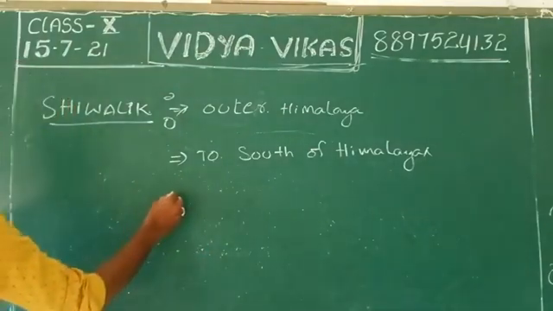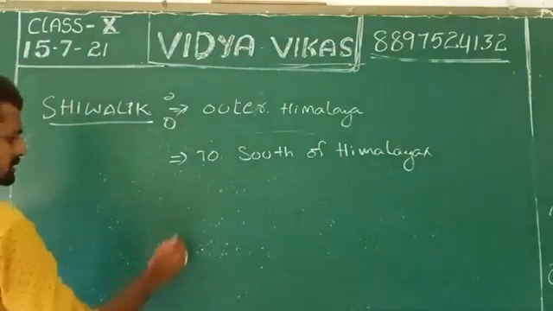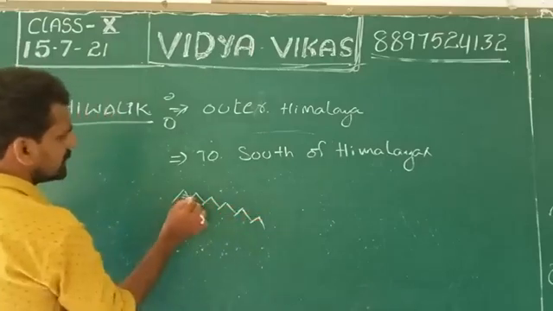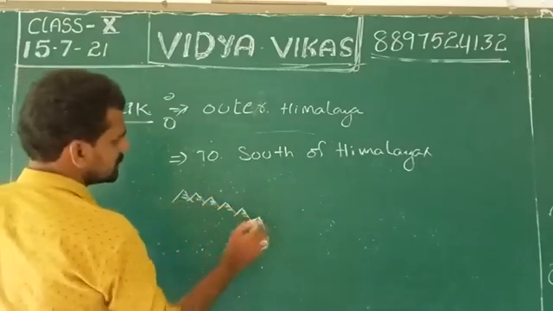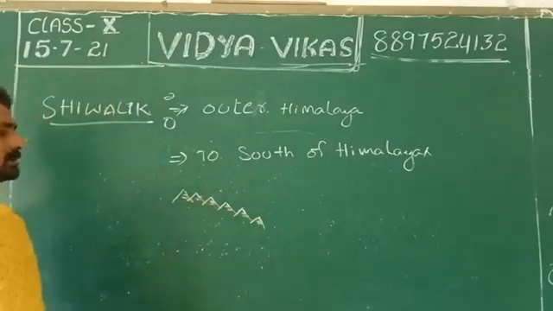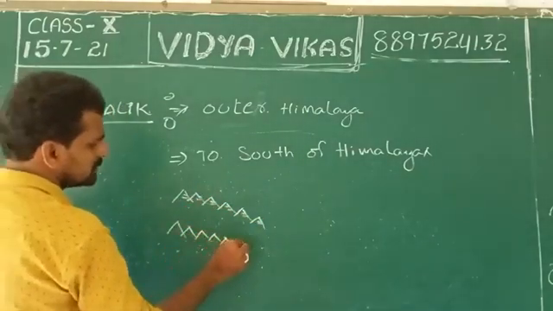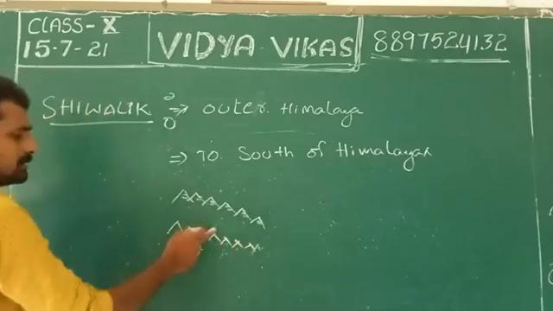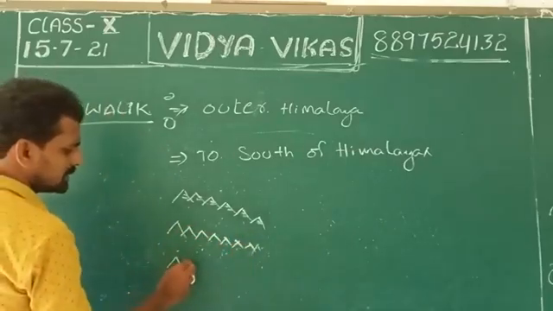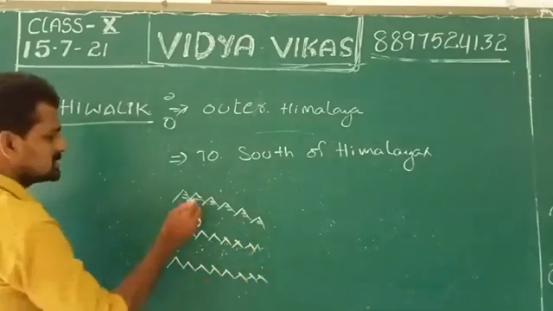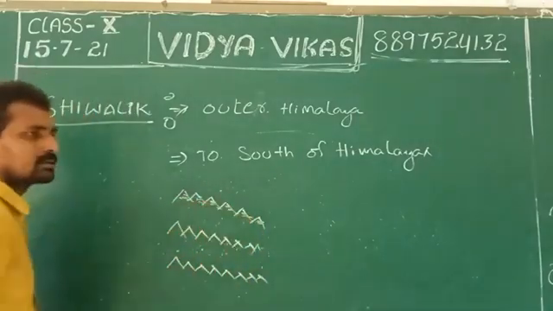I will show it. This is the Greater Himalaya. Below it is Lesser Himalaya. Below Lesser Himalaya is Shivalik.